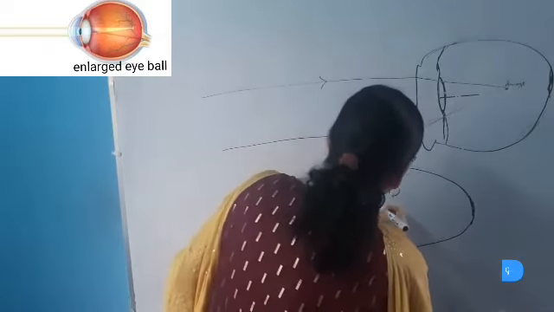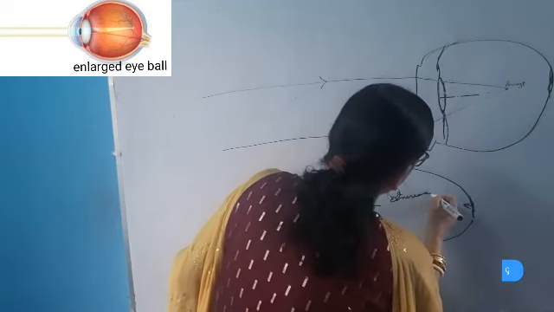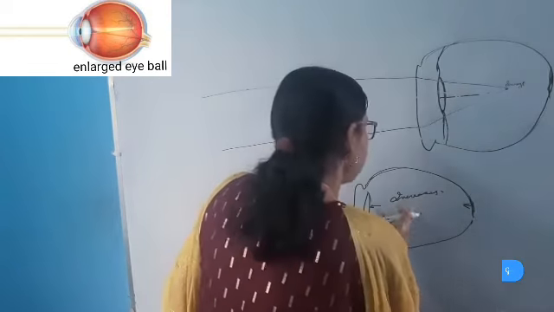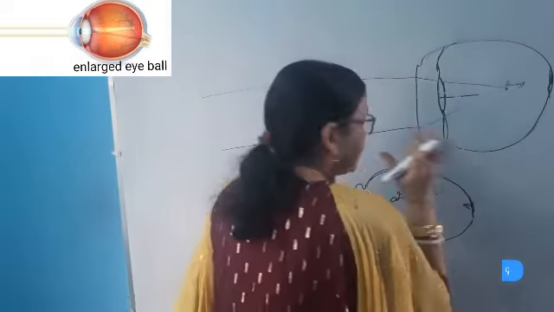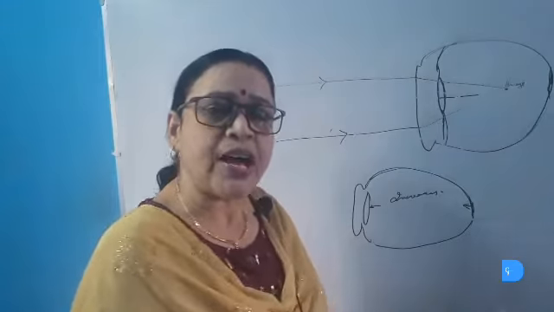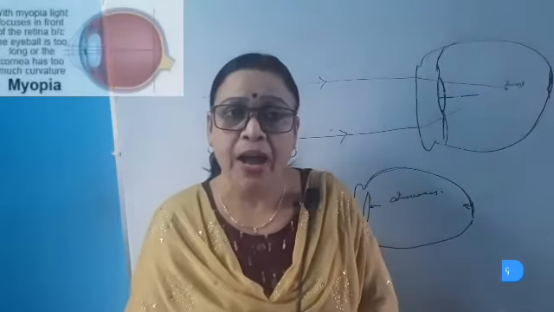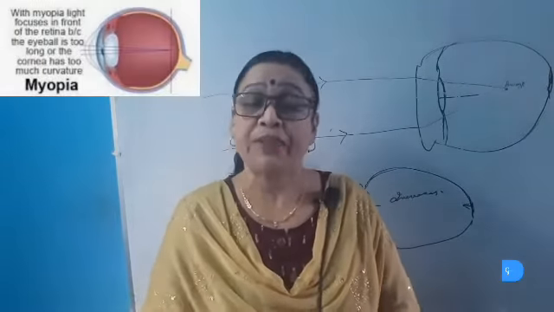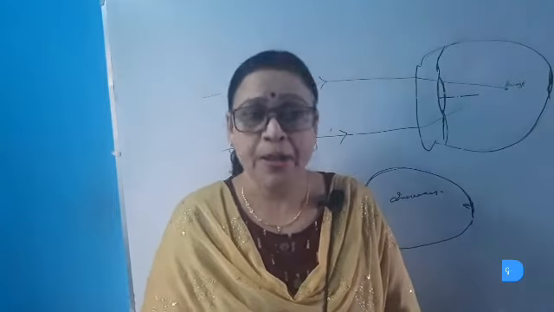So the distance between the lens and the retina increases in the case of the myopic eye. And as the distance increases, the image is formed in front of the retina, and so the myopic eye cannot see the image. So in both cases we can see that in the myopic eye the image is formed in front of the retina, and thus the myopic eye cannot see the image.